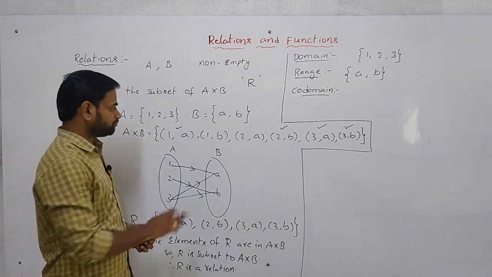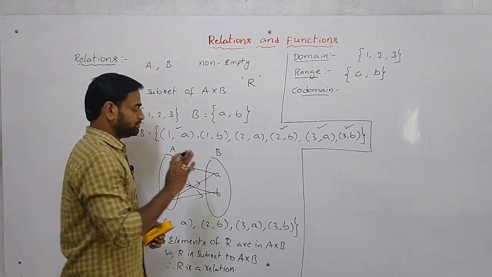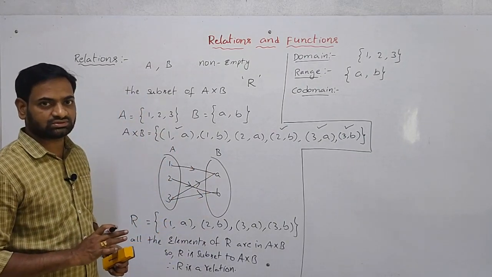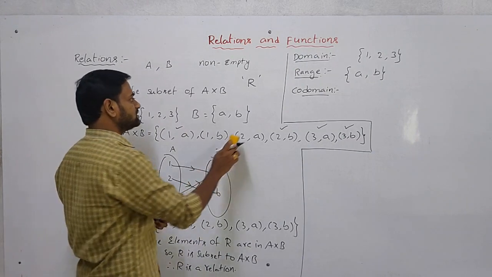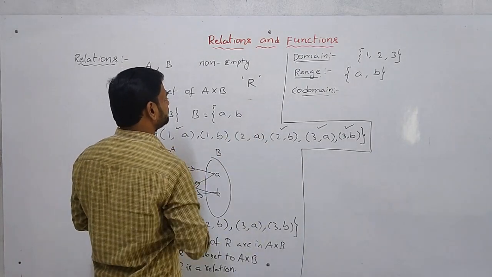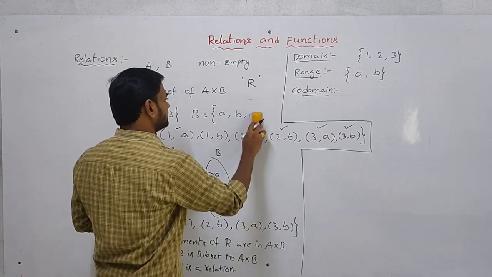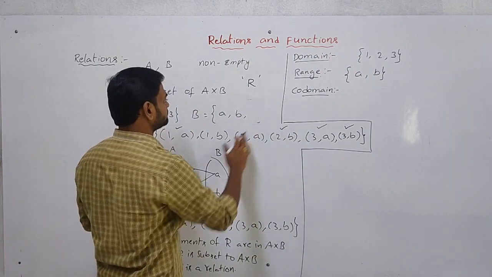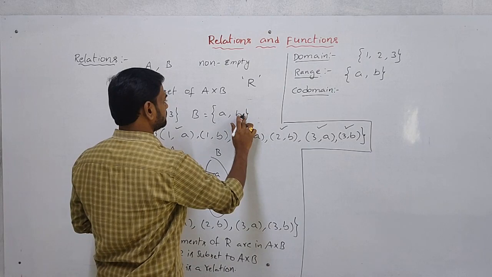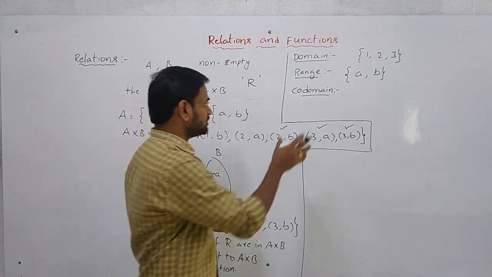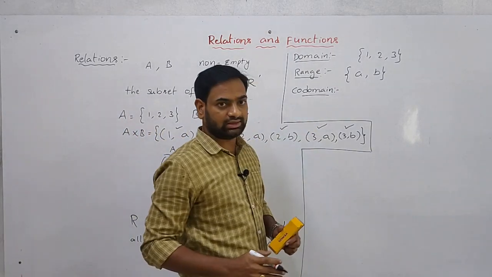See here. For better understanding, I am taking one more element here, suppose C. I am taking one more example to explain clearly about the codomain.